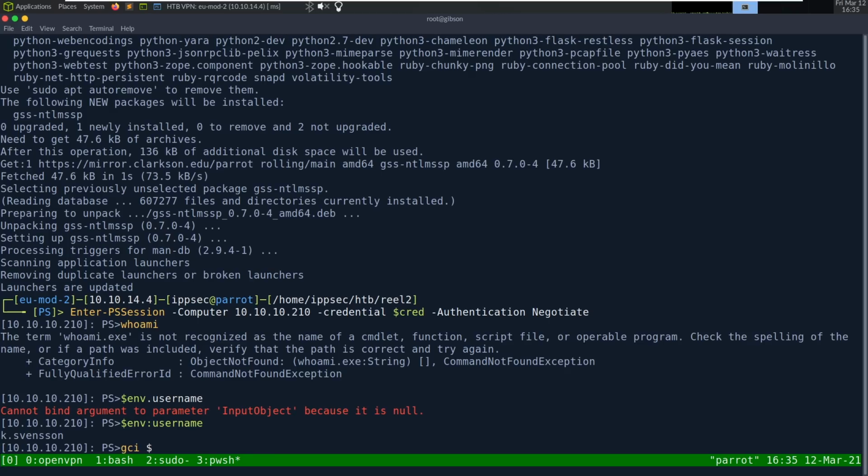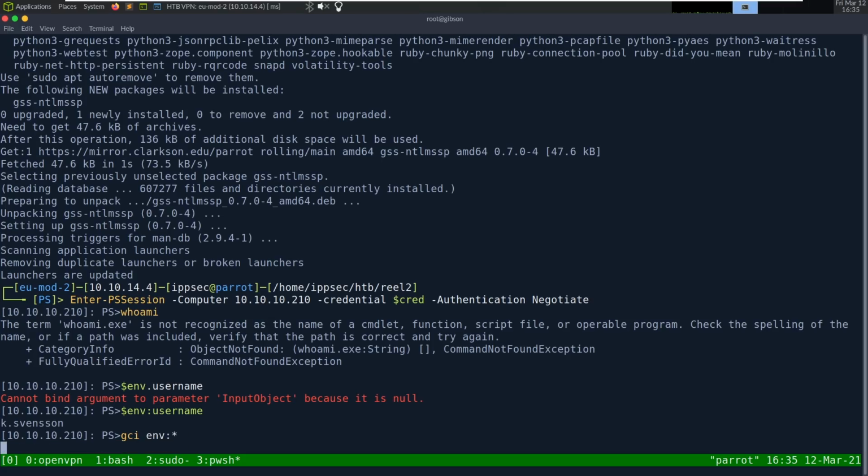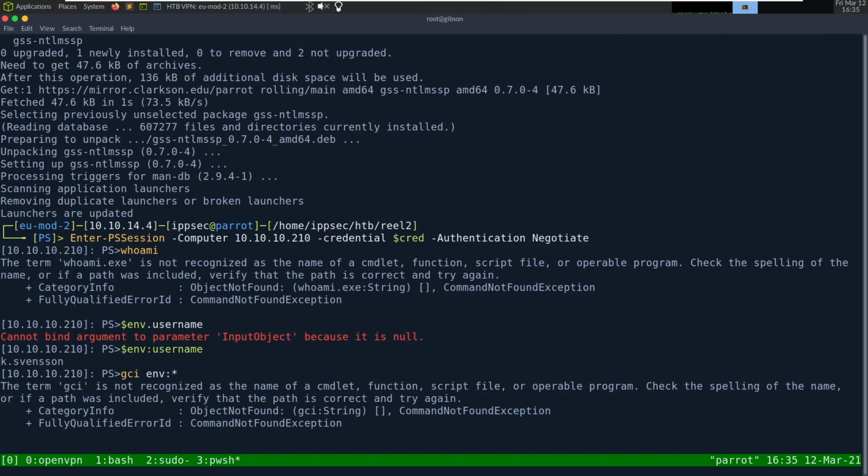So we could dig through the environment if we want. If we do gci env:*, is this going to dump every environment variable? Come on, get back. gci is not recognized. gci should be. So what we can look at is our execution context, like the constrained language mode. Context, session state, language mode.